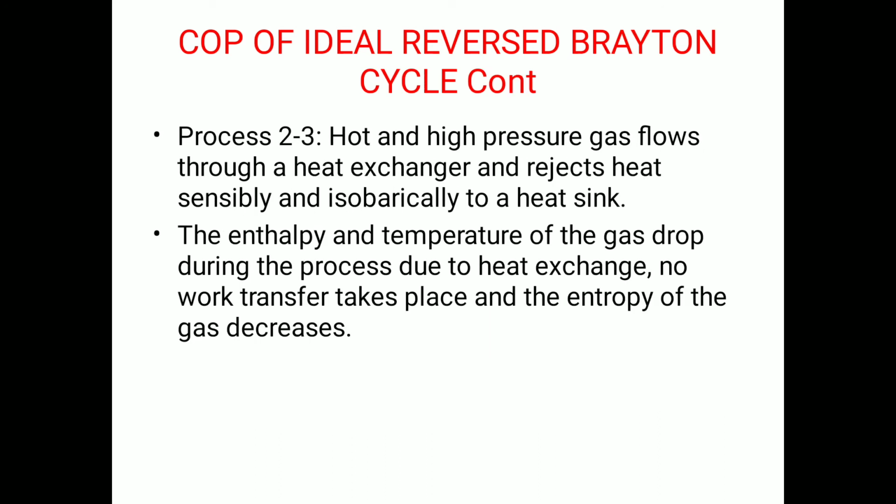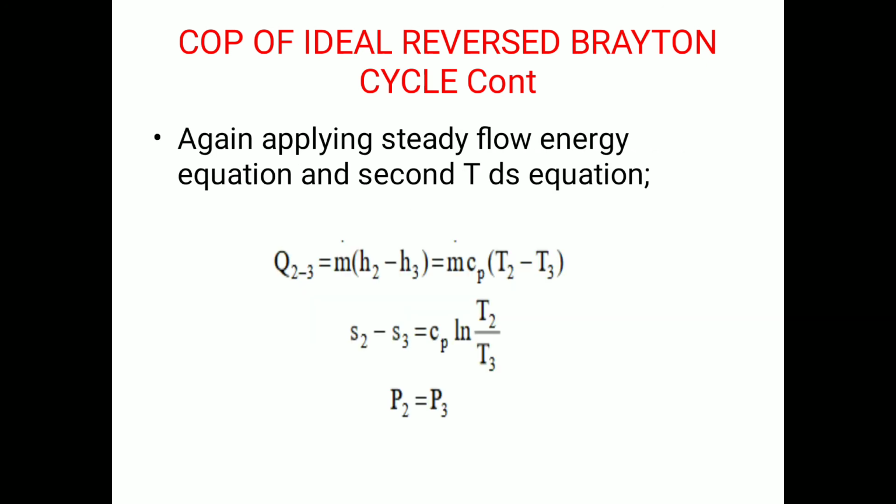Process 2 to 3: hot and high pressure gas flows through a heat exchanger and rejects heat sensibly and isobarically to a heat sink. The enthalpy and temperature of the gas drop during the process due to heat exchange. No work transfer takes place and the entropy of the gas decreases. Again, applying the steady flow energy equation and the second TdS equation, you can see Q is equal to m into (H2 minus H3), equal to m cp (T2 minus T3). So S2 minus S3 equals cp into ln (T2 by T3). So P2 is equal to P3, since the process 2 to 3 is an isobaric process.